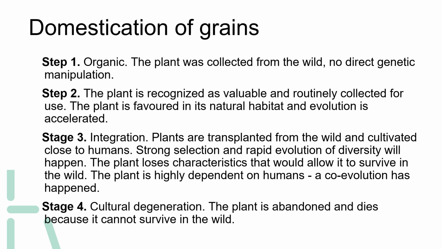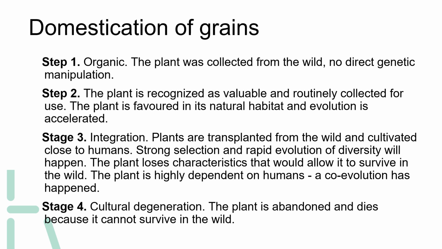Step 3. Integration. Plants are transplanted from the wild and cultivated close to humans. Strong selection and rapid evolution of diversity will happen. The plant loses characteristics that would allow it to survive in the wild. The plant is highly dependent on humans. A co-evolution has happened.